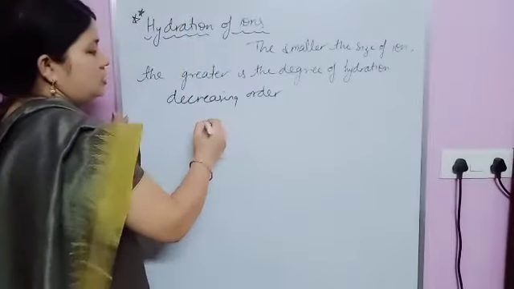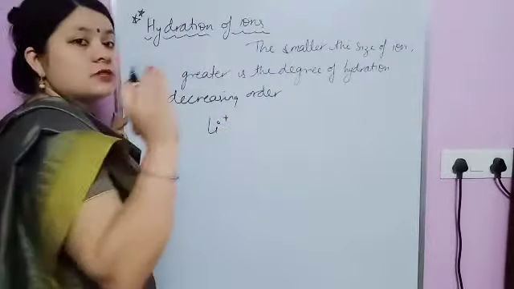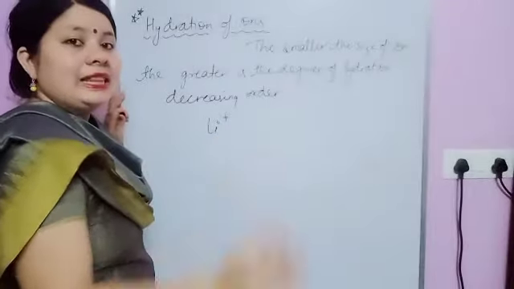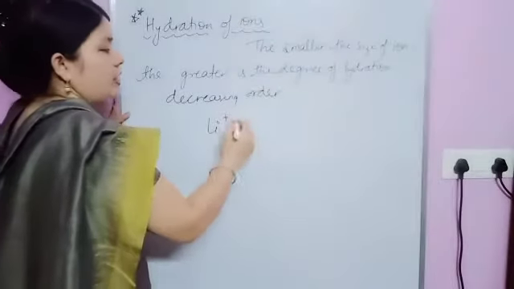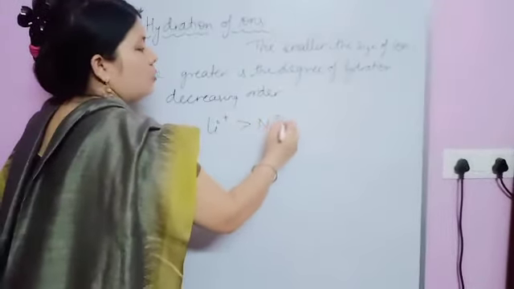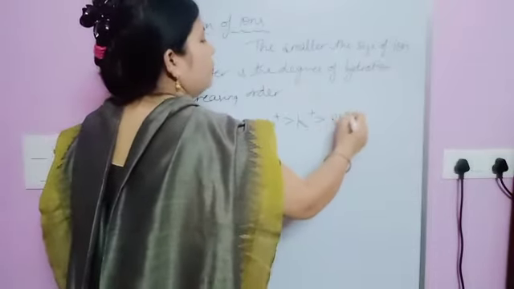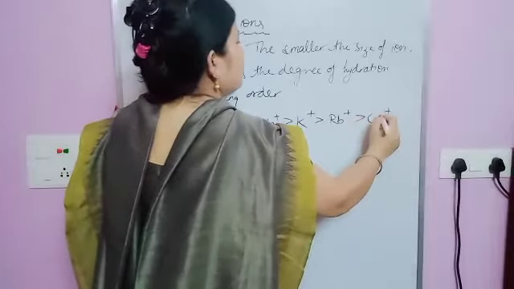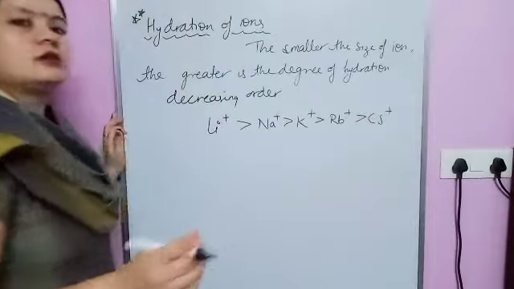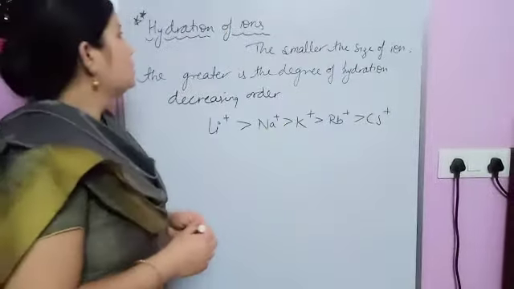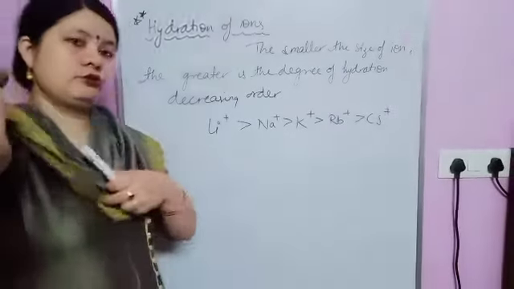Okay, so just see, this one is Li positive, the smallest one in their respective group. After that it's Na positive, after that K positive, after that rubidium, after that cesium. So smaller is the size, greater is the degree of hydration. Okay, so this one is regarding hydration of ion.